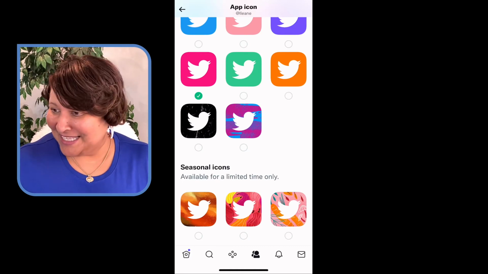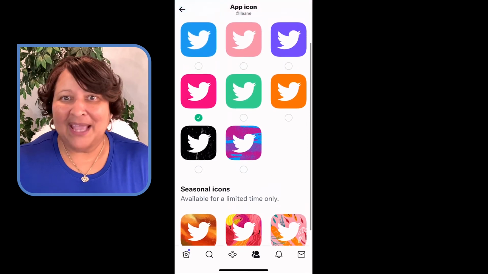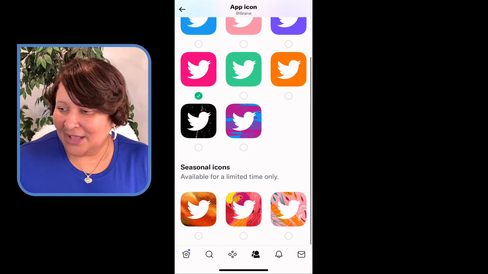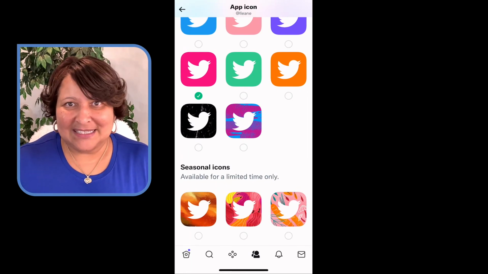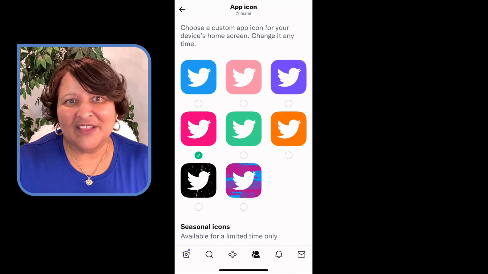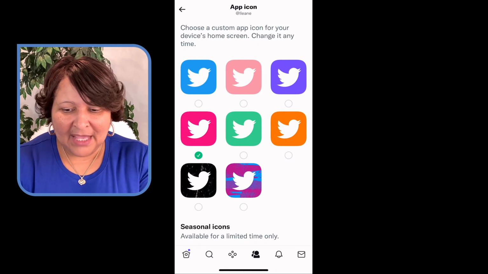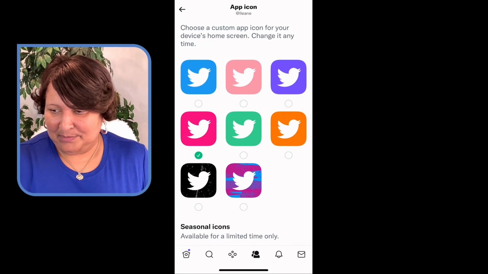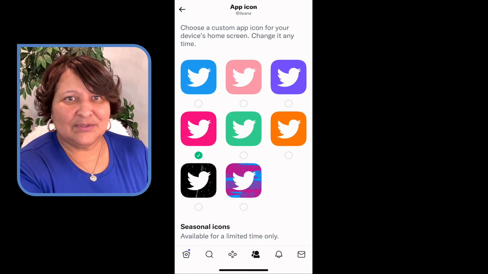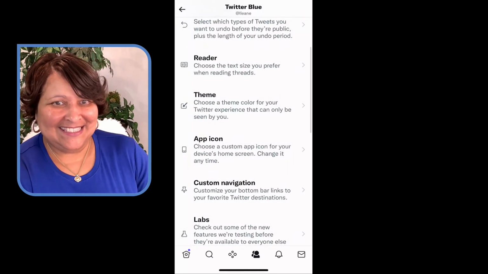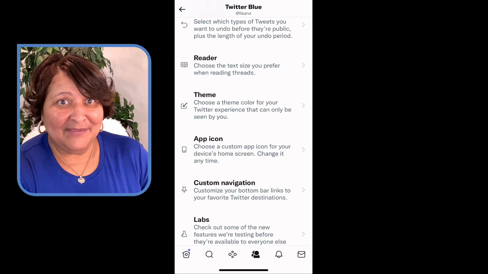All right, let's get back on task. So you can change the app icons. This is just a fun little perk. And I'm sure they'll be rolling out different seasonal ones as time goes on, and they may even add additional colors. But it's just a fun thing that will really impact you as you're using Twitter on your phone. And I just realized I need to put my phone over this way so it looks a little bit more natural. Okay.